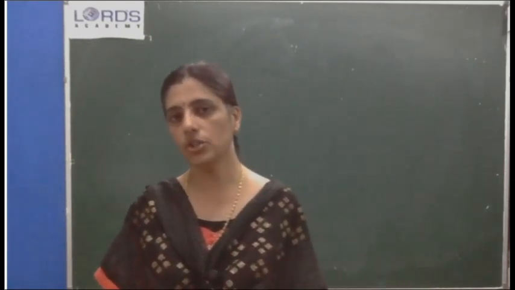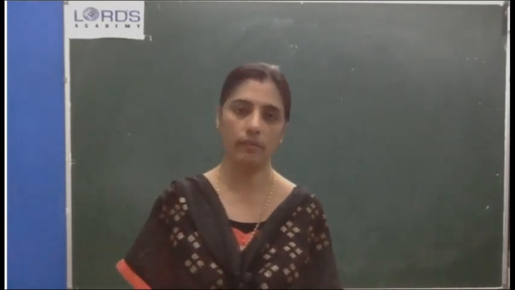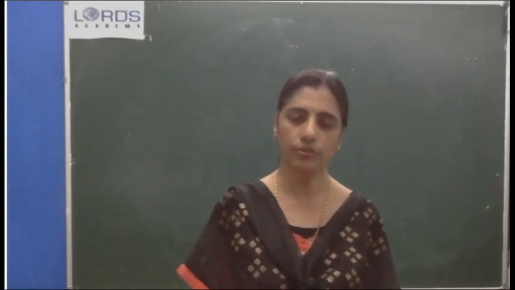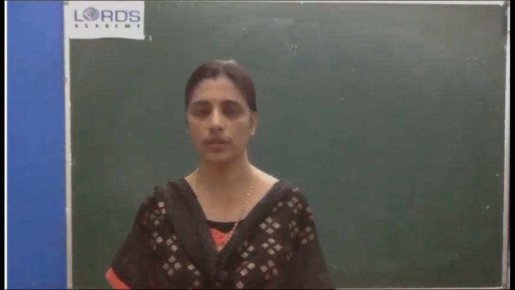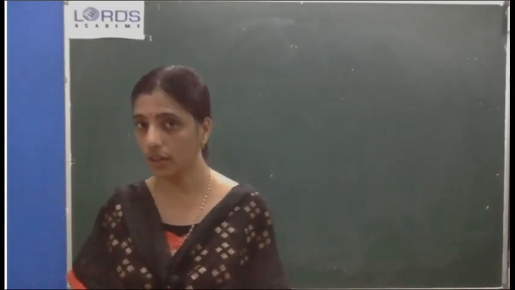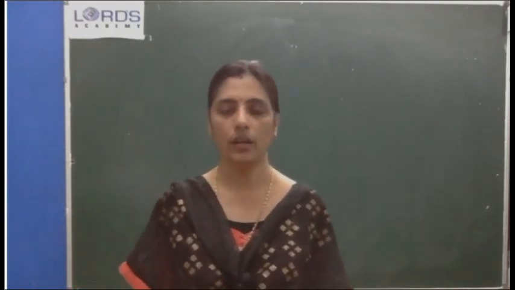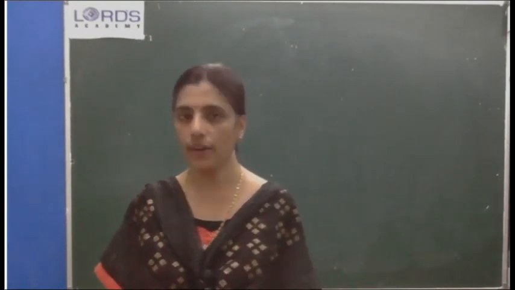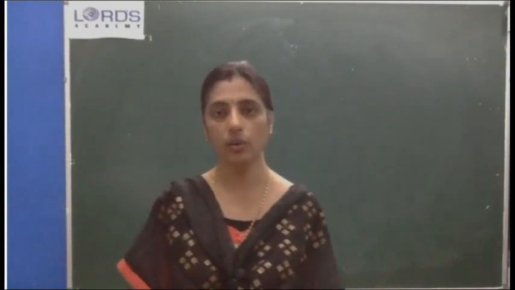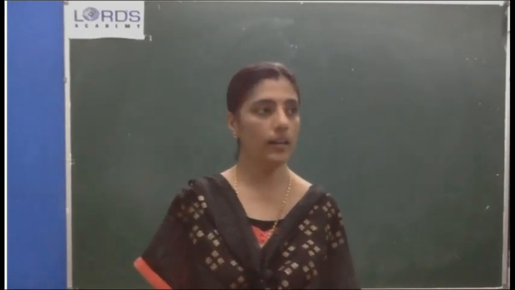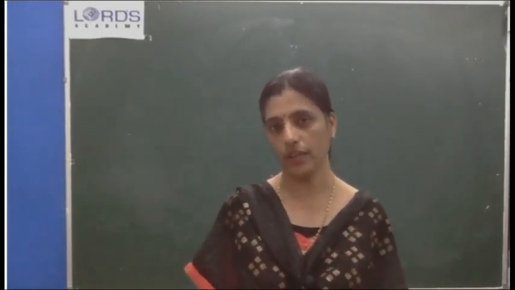What is the next note? Cube of an even number is always even. Take one example, 4. What is its cube? 4 into 4 into 4, 64. 64 is an even number, 4 is also an even number. So cube of an even number is always even. Likewise, I have given 3 notes, and next I explained what is meant by perfect cube.